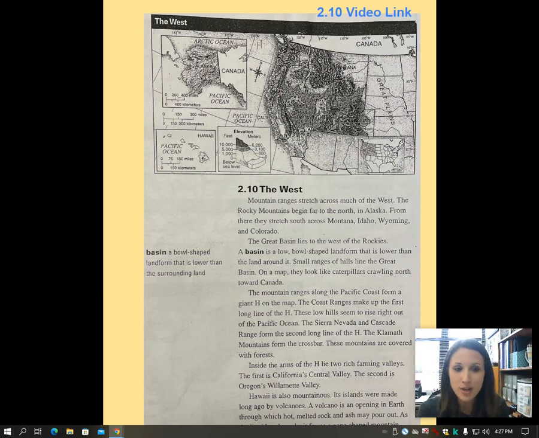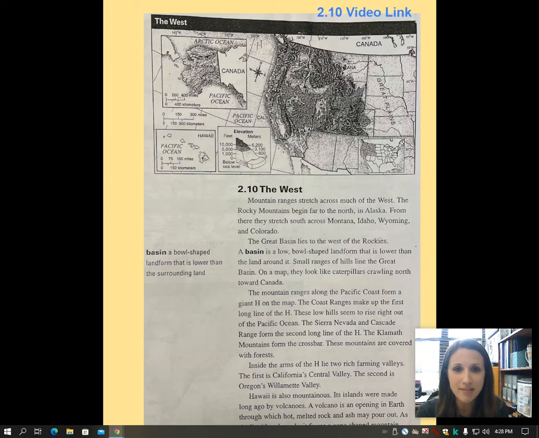Since you don't have 2 regions on this one to compare, what you're just looking for is what are some landforms that you could find in the West? Maybe mountains, maybe some kind of water feature, something that you could look for while I'm reading. All you're going to have to do when you finish is list them on the next page. So, looking for landforms as I read.